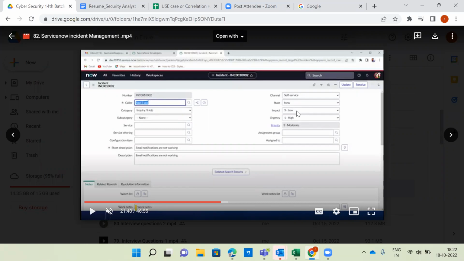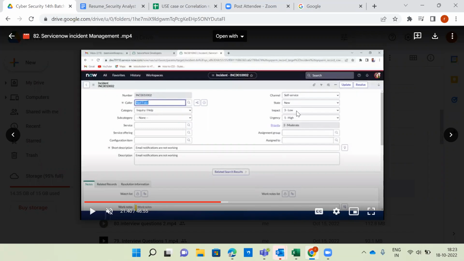If it is a critical incident, urgency is very high. If it's high, medium, low or informational, urgency follows accordingly. Everything we can take from the respective incident itself; we are not doing anything. So what is the severity of the incident and what is the urgency of the incident?